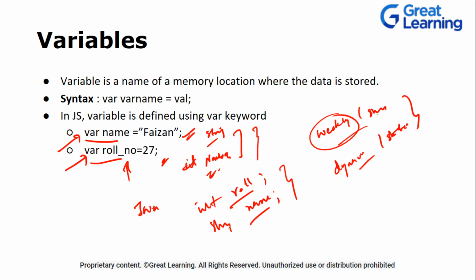So you need to explicitly mention these things. Now this is one of the differences. We'll talk about many more differences with Java, okay?